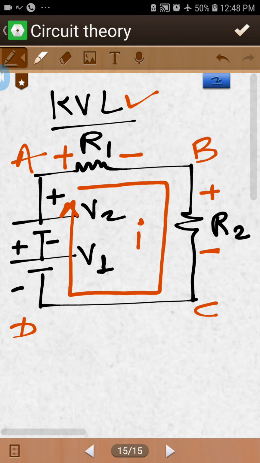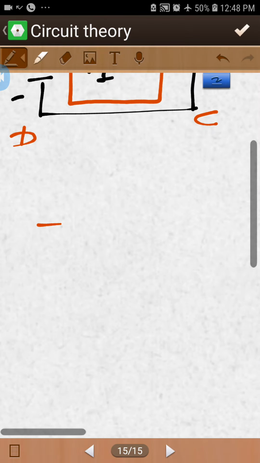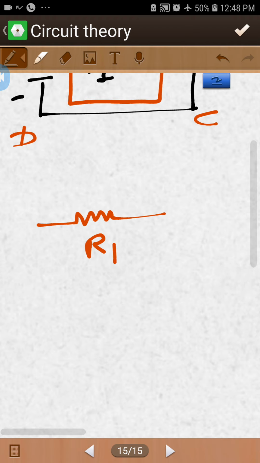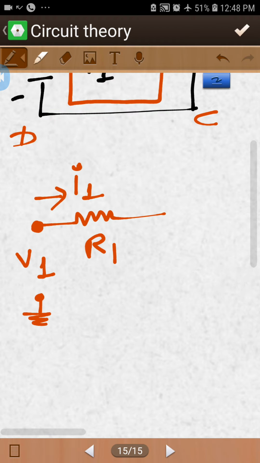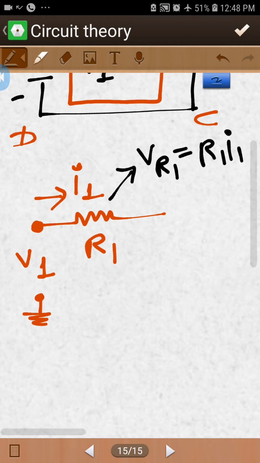See, suppose there is a resistance, let's say R1, with respect to ground, and there is a voltage V1, from which the current I1 is flowing. Now what is the value of the voltage drop on R1?